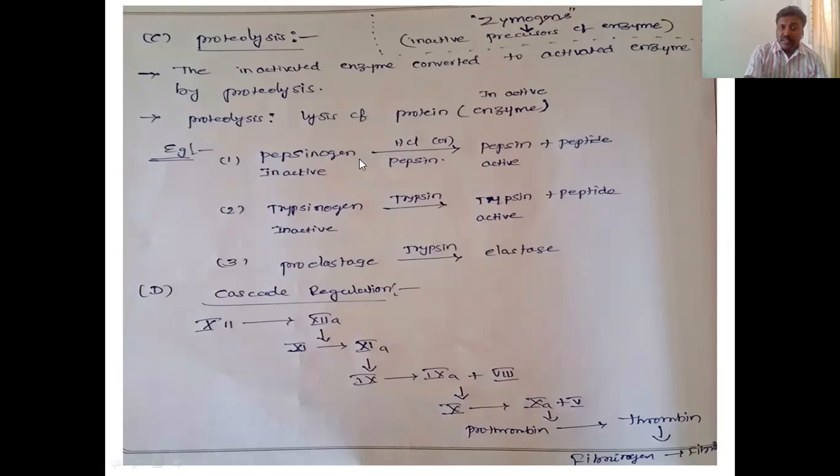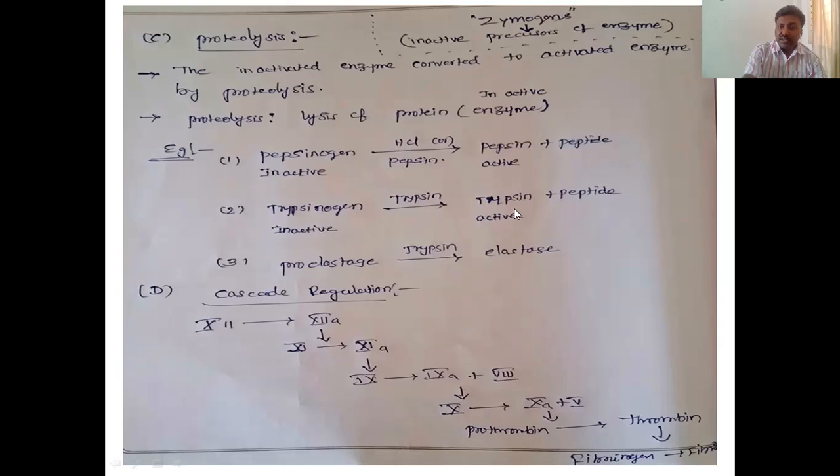Pepsin also converts pepsinogen to pepsin. Either HCl or pepsin can convert pepsinogen to pepsin. When pepsin acts on pepsinogen to form pepsin, we call it autolysis.